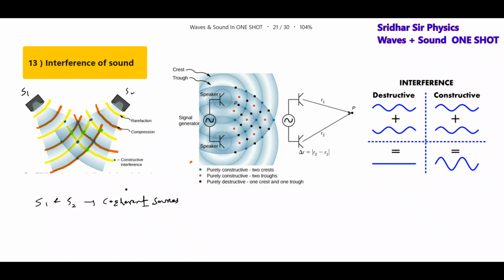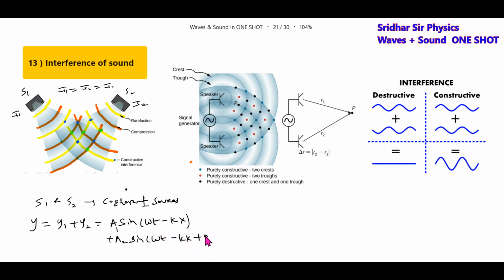So what is the basic formula? We know the intensity of each source is I1, I2. Basically, I1 equal to I2 equal to I0, because we'll be discussing superposition of waves near the source. Let y equal y1 plus y2: A sin(ωt − kx), then A sin(ωt − kx + φ).